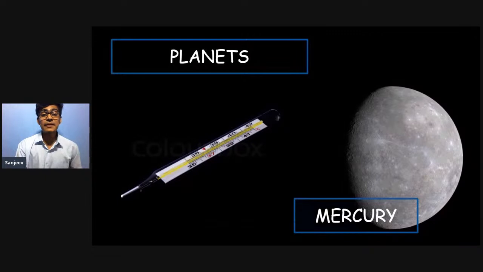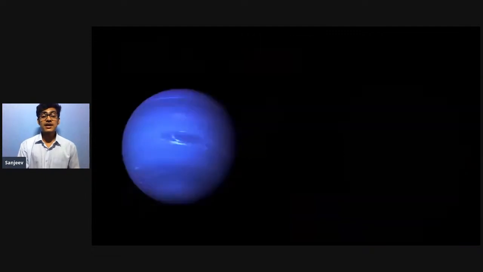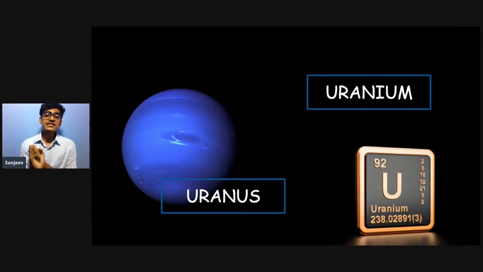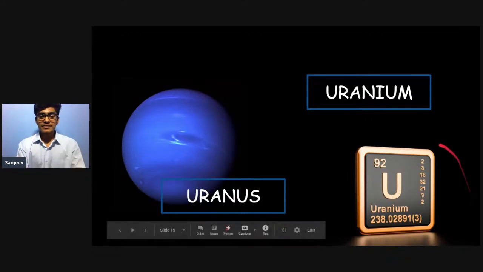One more element name which is taken from a planet is uranium. Uranus is the planet from which this word is taken. This is the element which we are talking about, uranium.